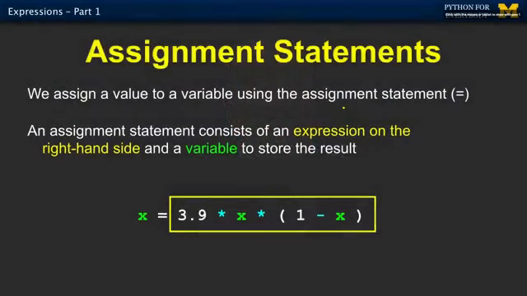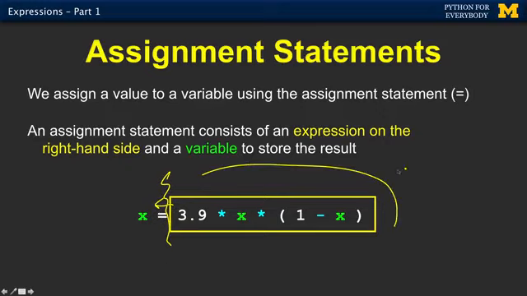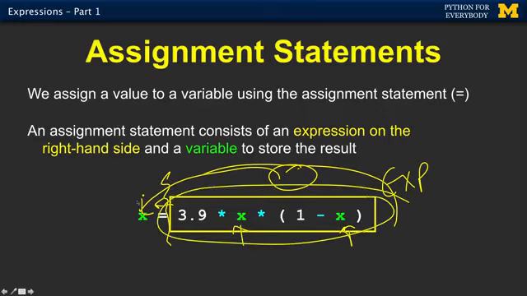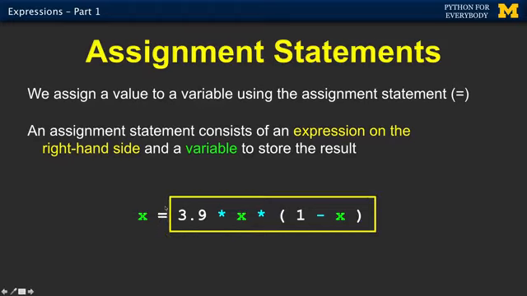So as I mentioned, assignment statements are not like mathematics. An equal sign in math means equality; in an assignment statement it means an arrow. The key thing is you can almost think of there being a little wall there: it completely computes the expression on the right-hand side, gets that down to a single value, and then writes it into the variable, into the memory location. That's why it's possible to have the same variable on both sides, because the right side happens first, and once it's done, it puts the result into the left side.